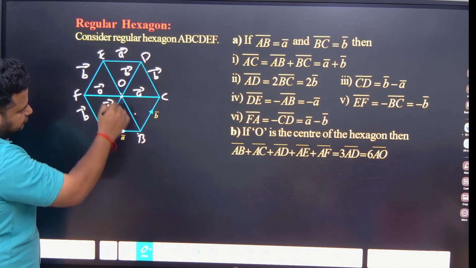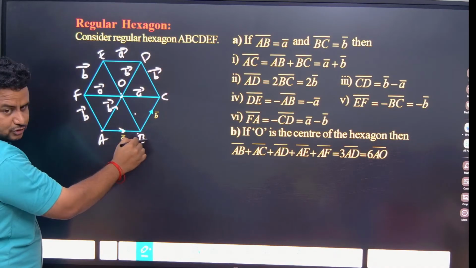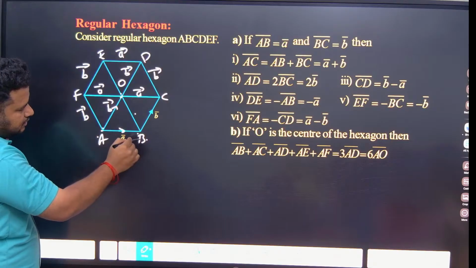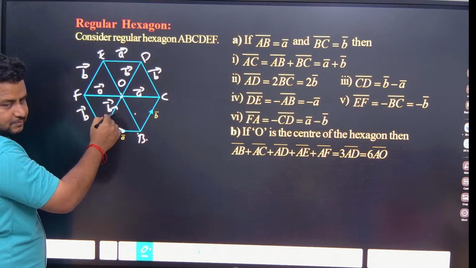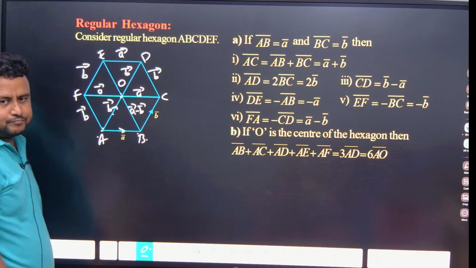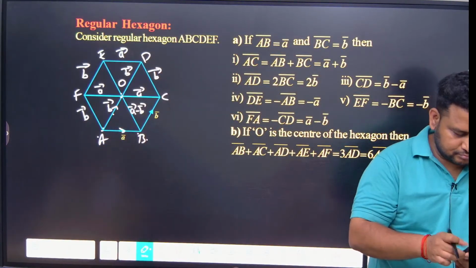what should I do? If I want OB, I should bring this here, and then I should go here. I should start from O to A, then A to B. O to A means what? This B is reverse, so this will become what? Minus B. So this will become what? A minus B. Correct or not? Just observe, all of you. This will become A minus B. Correct or not?